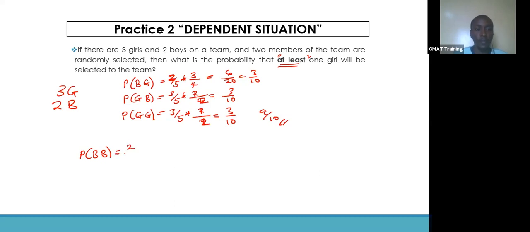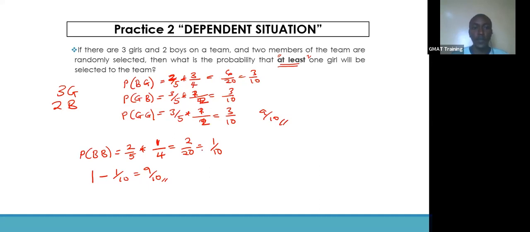For the first pick, we'll have 2/5, and the second pick will be left with 4 members, and we'll have to pick one boy out of the 4, and that will be 2/20, and that should be 1/10. This is something that we don't want. Subtract this from 1, and then we'll have what we're looking for, 9/10. You can see it's much simpler, much more effective, depending on how you understand the question and which approach is simpler and more efficient for you.